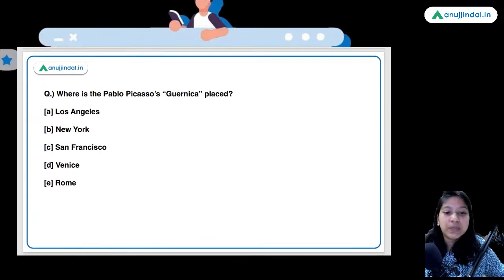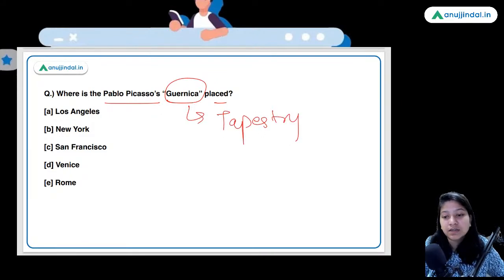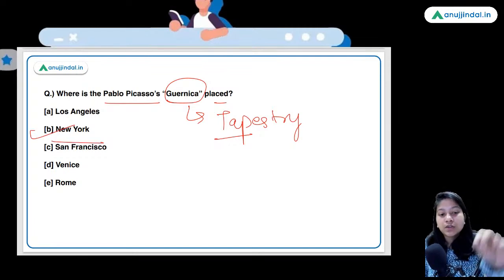Where is Pablo Picasso's Guernica placed? So it is basically a tapestry. Okay, what is a tapestry? It is a painting done on a cloth. Okay, so this tapestry has been put back at UN's headquarters. So where is it located? At New York. Okay, so do remember UN's headquarters is the place where the Guernica tapestry is located.